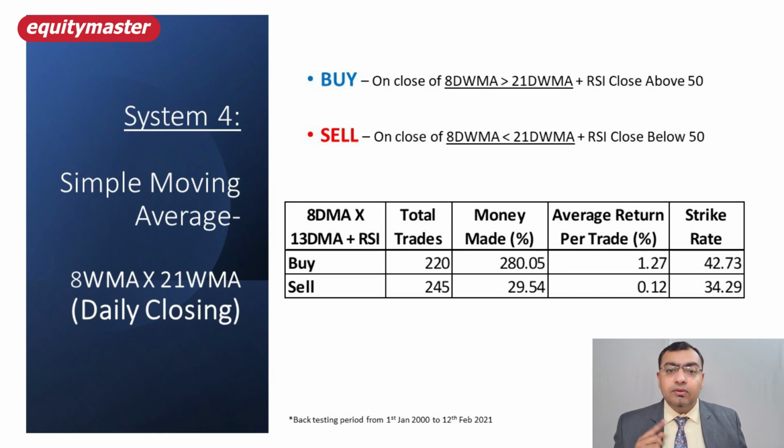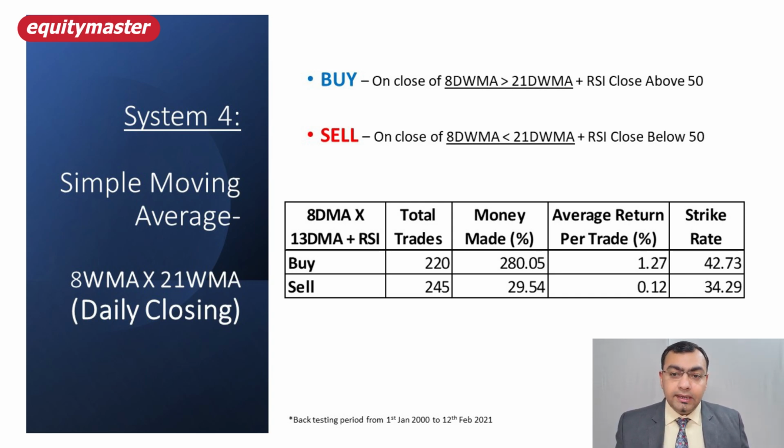If RSI is above 50, which is the median of RSI, and the 8 and 21 moving average, the weighted one, is giving a positive crossover with a close, and RSI above 50, I'll enter long. On the short side, if RSI is below 50 and the 8 and 21 moving average give a negative crossover with a close below those, I'll go short. So if you look at the numbers over here, it has changed dramatically in favor.